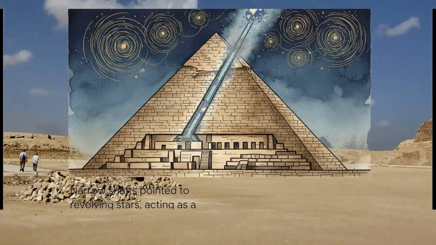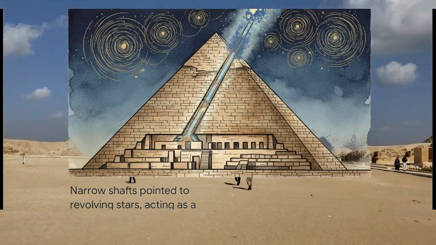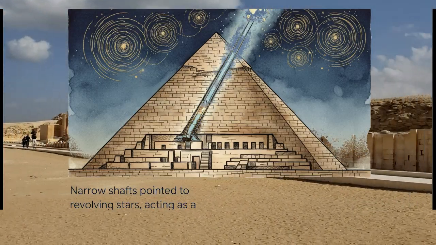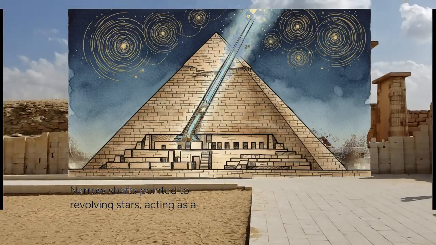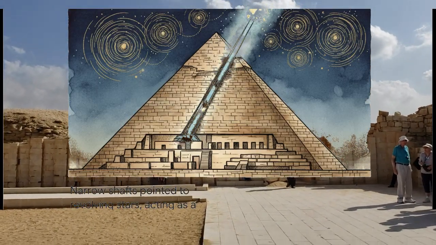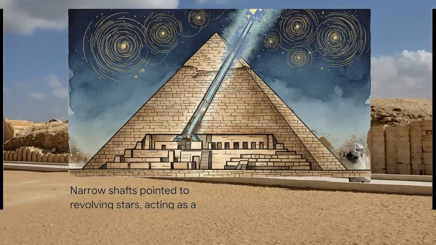But we have to remember, they weren't just static symbols. They were active, functioning tools. A lot of scholars suggest pyramids were essentially designed as literal resurrection machines. Take the Great Pyramid, for instance.